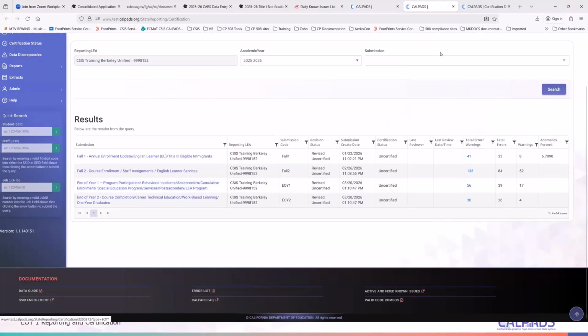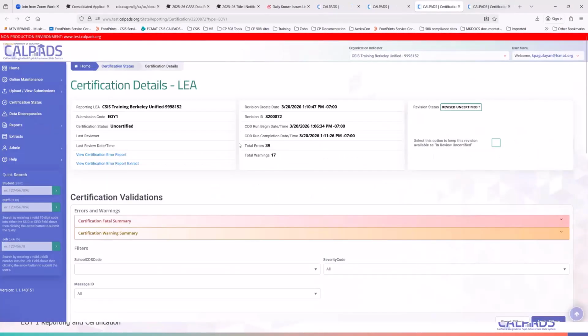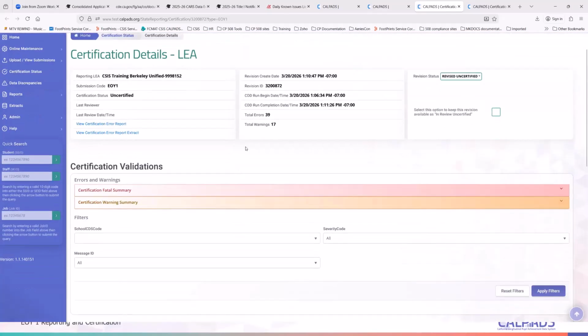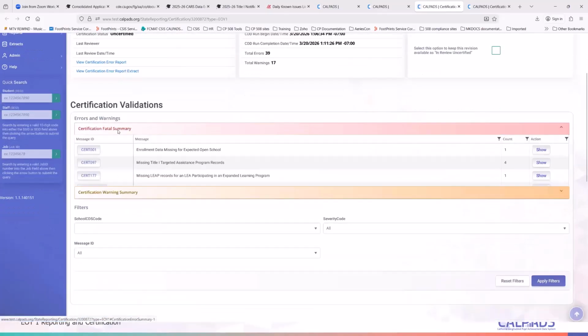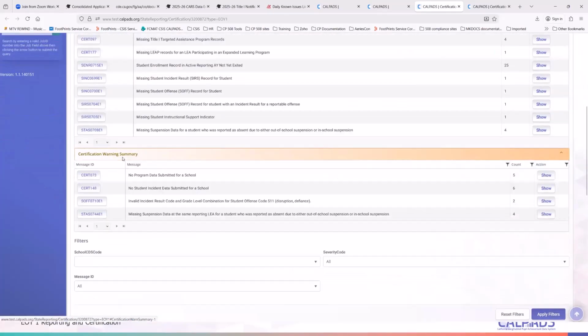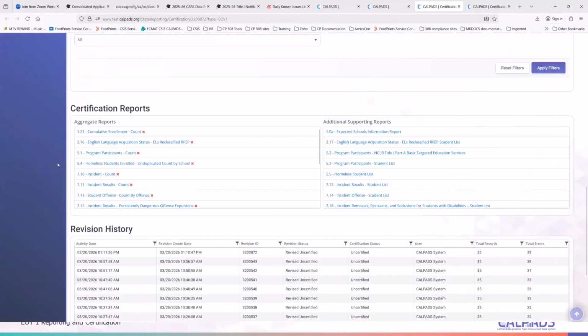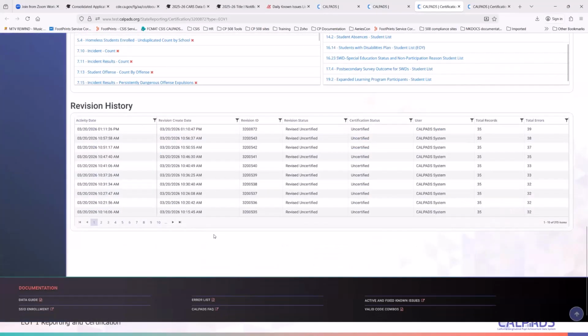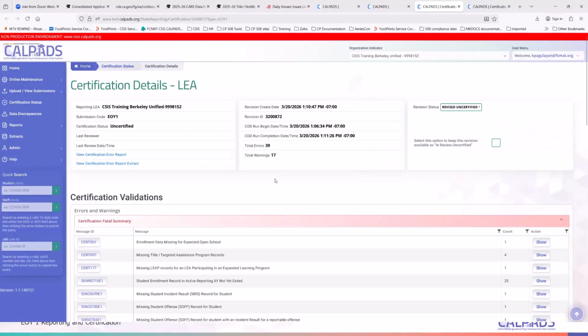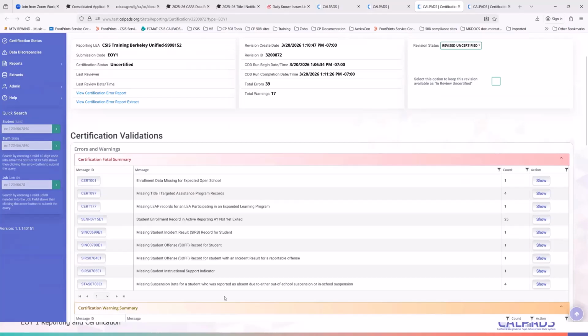If you click on this, you have your certification details, which provides you the details of the current snapshot, provides you any errors that you still have to correct, as well as the list of aggregate reports and additional supporting reports, as well as revision history. If you have errors, then of course that's the first thing that you have to resolve, right?